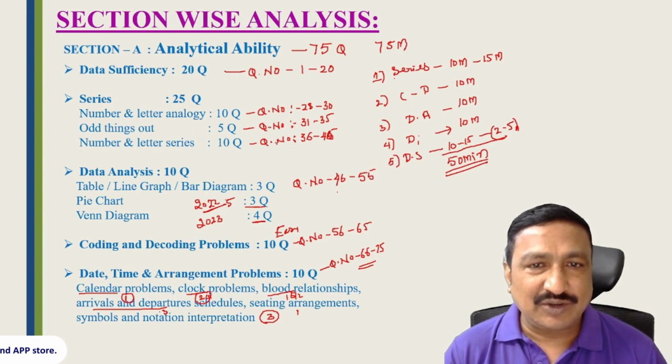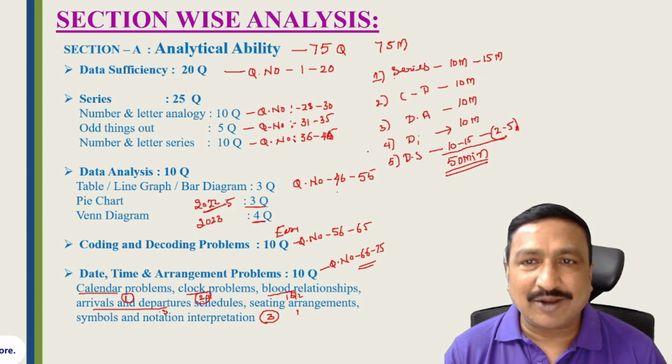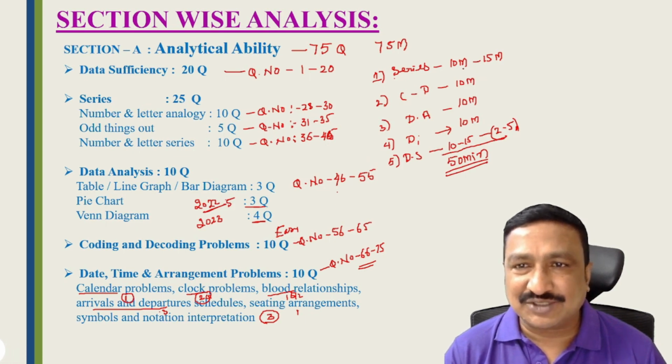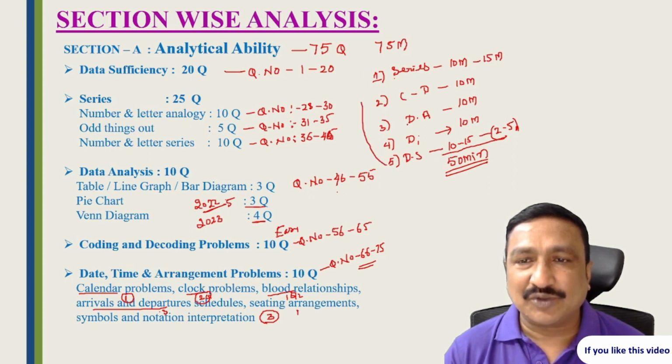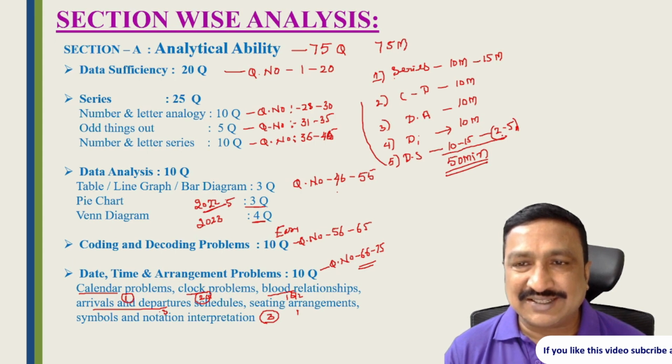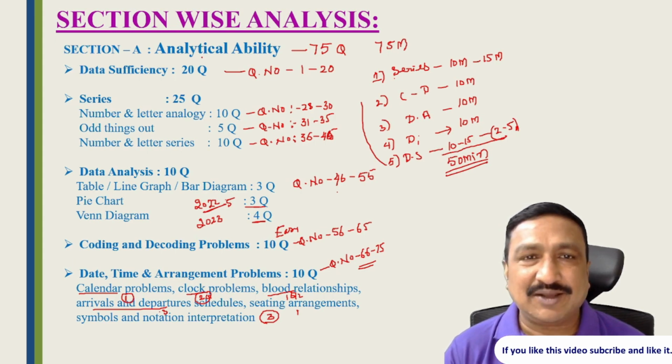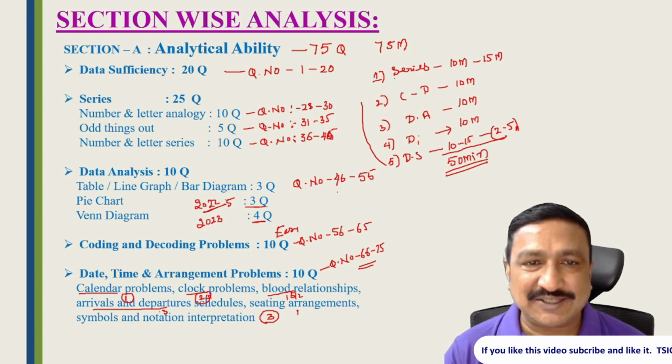This is the structure you can write in your notebook, and while you are preparing, keep these time limits and this order: first attempt series, then coding decoding and data analysis, then time, date, arrangement problems, and finally data sufficiency. Directly you can write 5 minutes, all the questions kept as C.